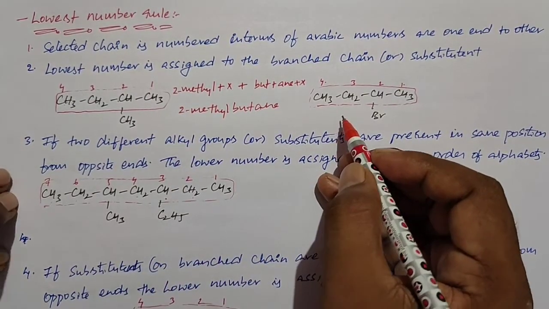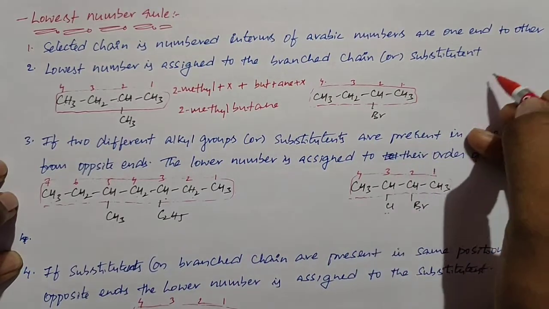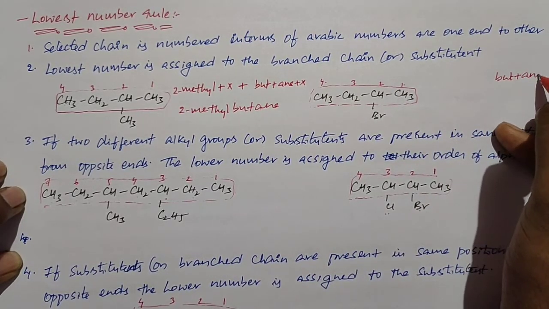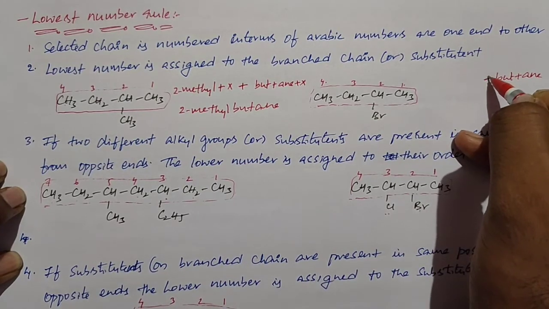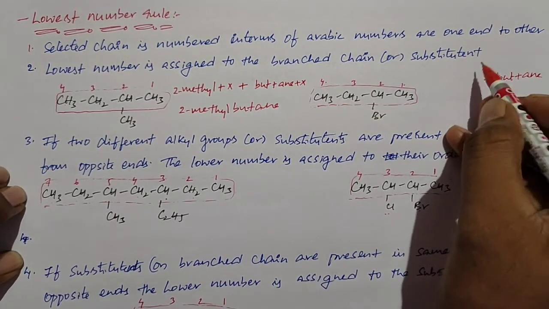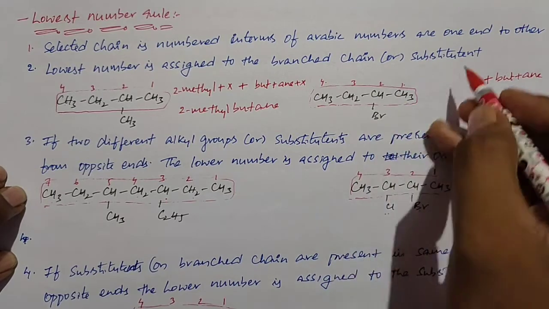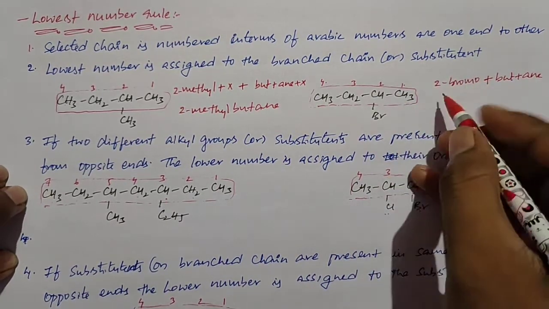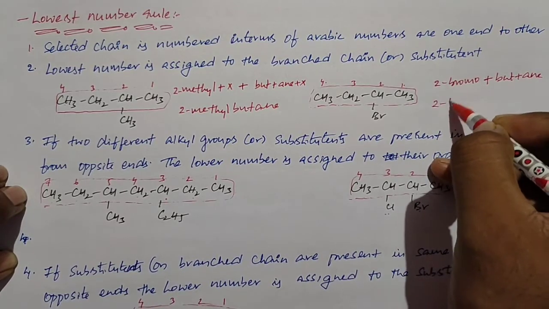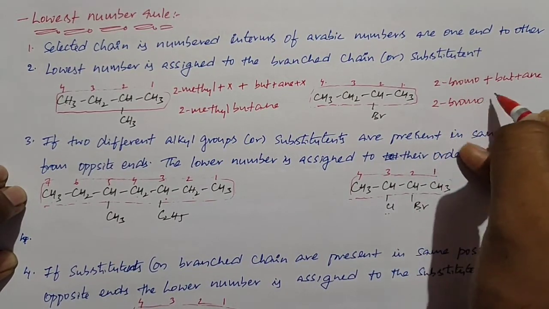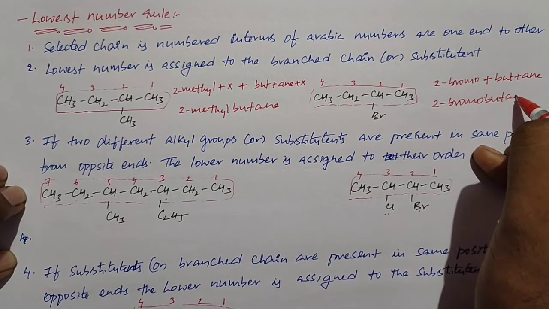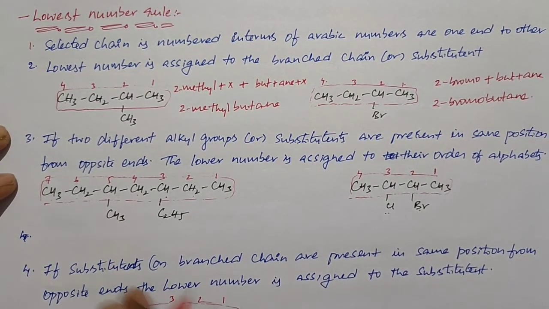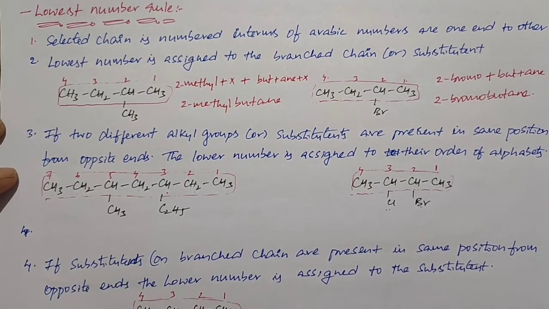When you go for this example, the root word is but, primary suffix is ane, and secondary suffix is absent, primary prefix is absent, secondary prefix is 2-bromo. So by adding all things, we write the name 2-bromobutane. Okay. When you go for the next example, this is the next example.